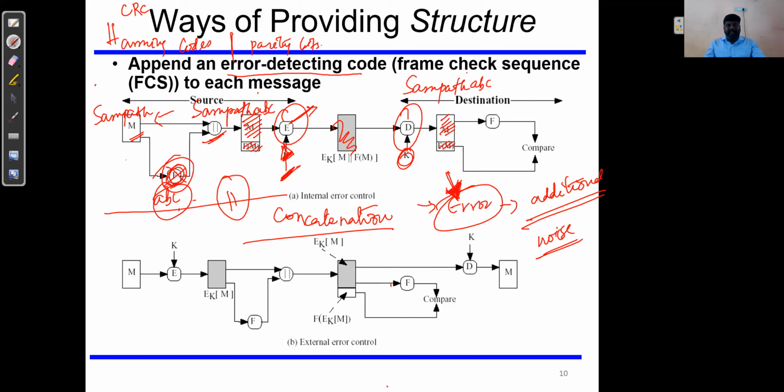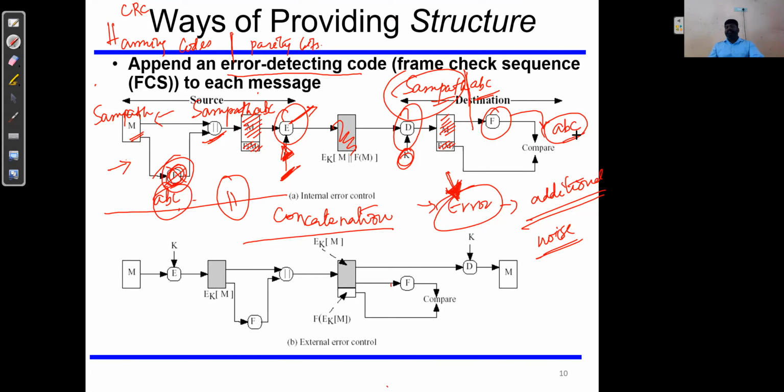After that, they will segregate the actual information and then the frame check sequence. Now from this plain text, again they will apply the function f and generate the code. And the code they are generating is the code calculated by the receiver based on the formula or the function adopted by the sender.